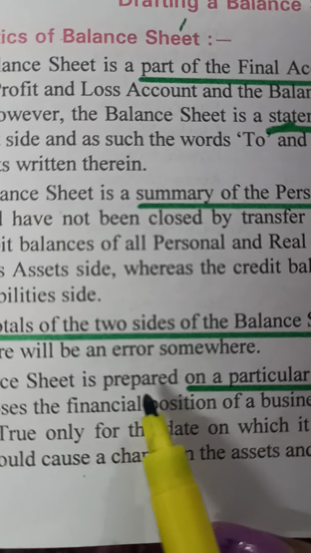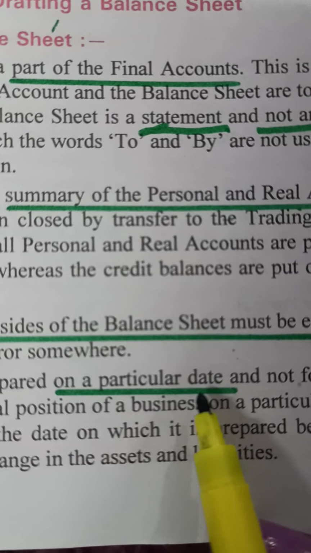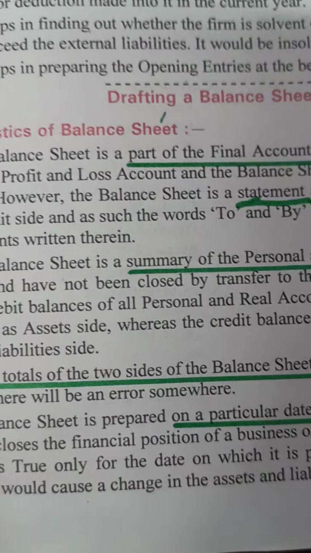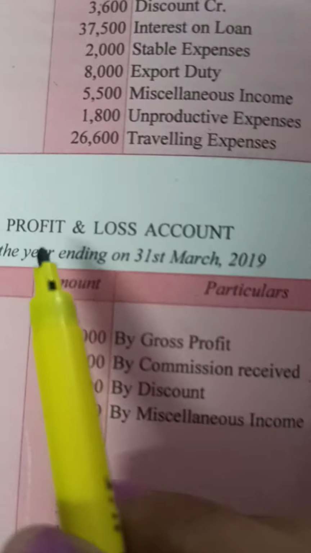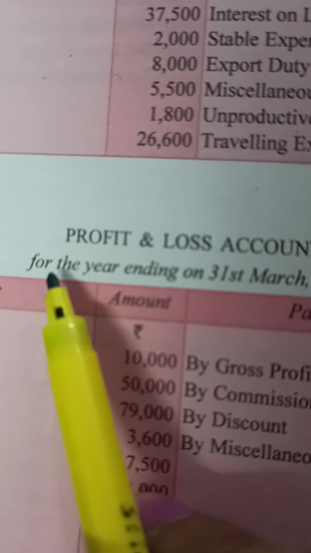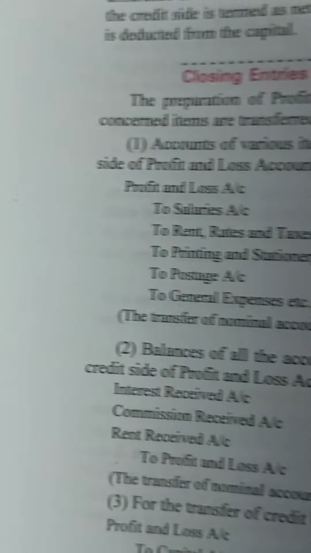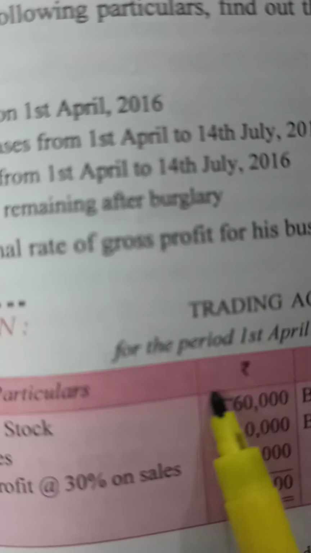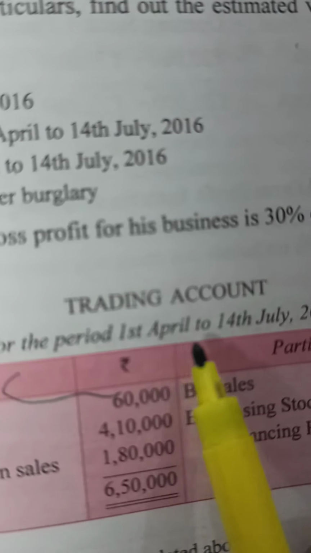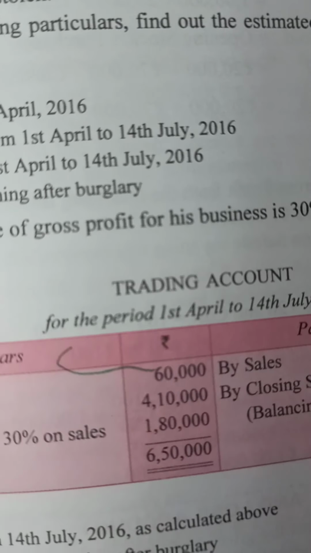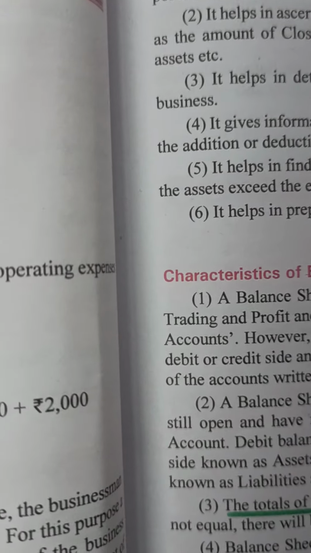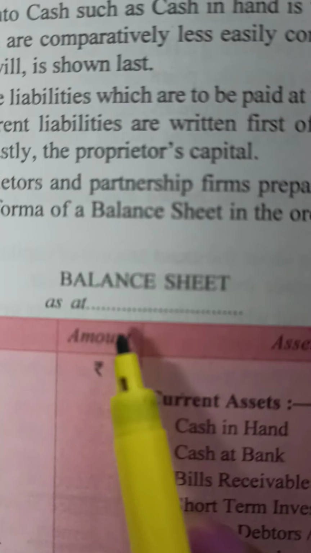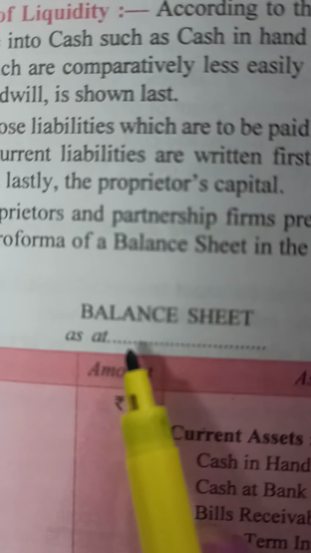And then, a very important thing: the balance sheet is prepared on a particular date and not for a year. If you remember, we had done the profit and loss account. In the trading account and the profit and loss account, we write for the year ending. The trading account also is for the period, 1st April to 31st March. It is for the year ended or for the period. But the balance sheet heading is always as at, because it is on that date, 31st of March.